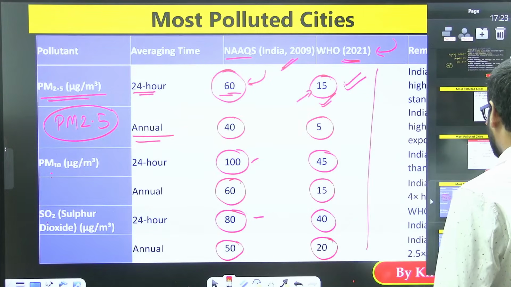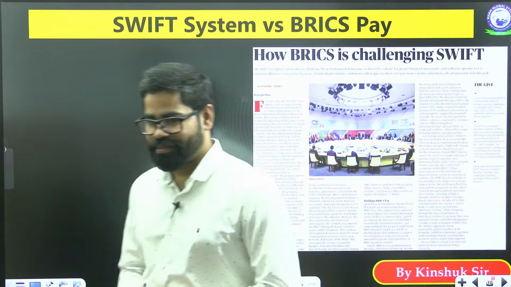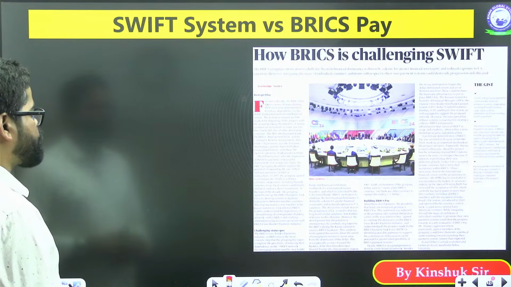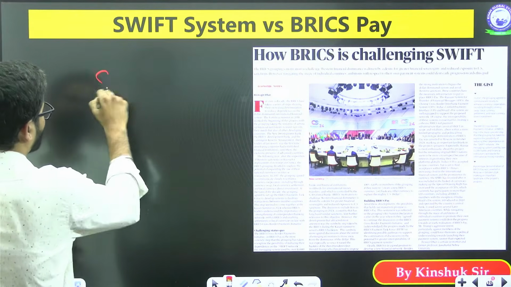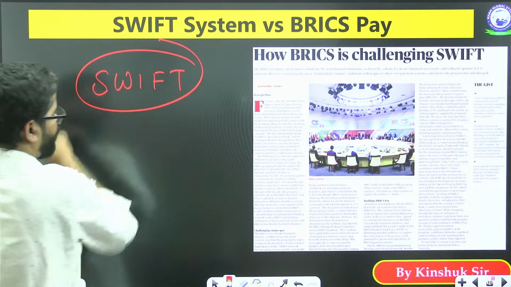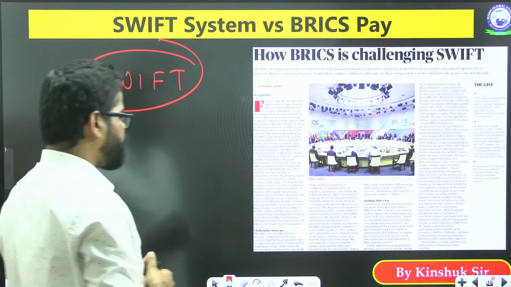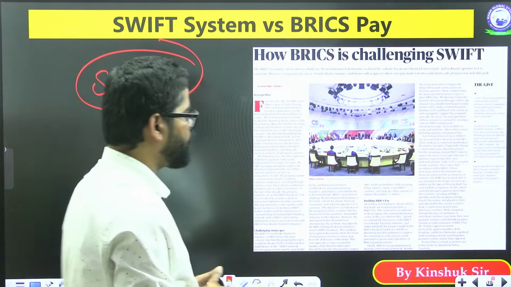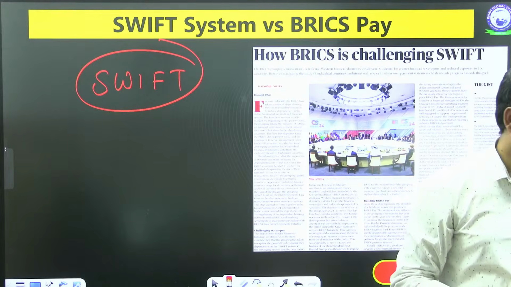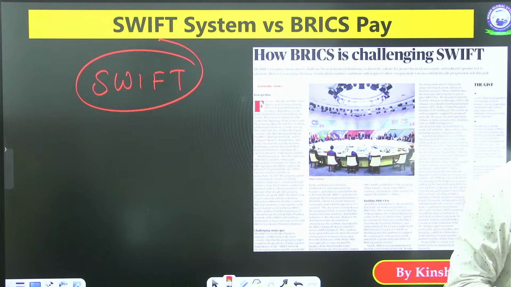Now, coming to the next part, SWIFT system versus BRICS Pay. First, there is one thing called SWIFT. Can you tell me what this SWIFT system is? Any idea about this?